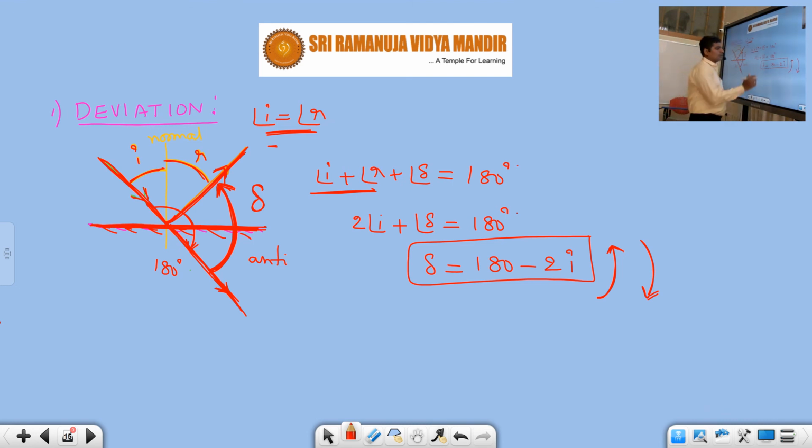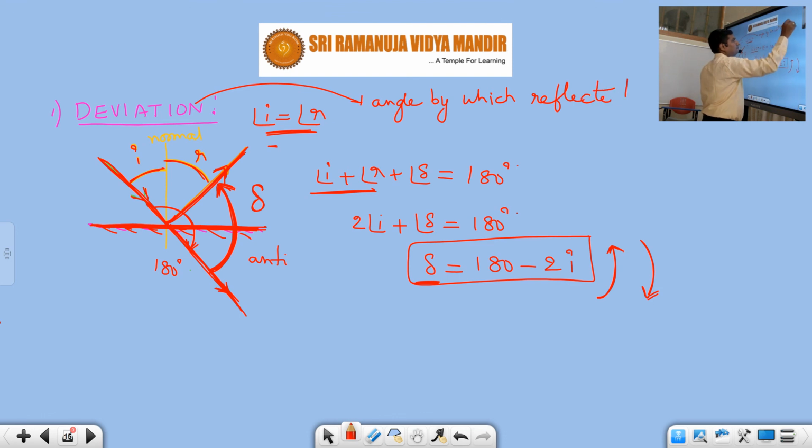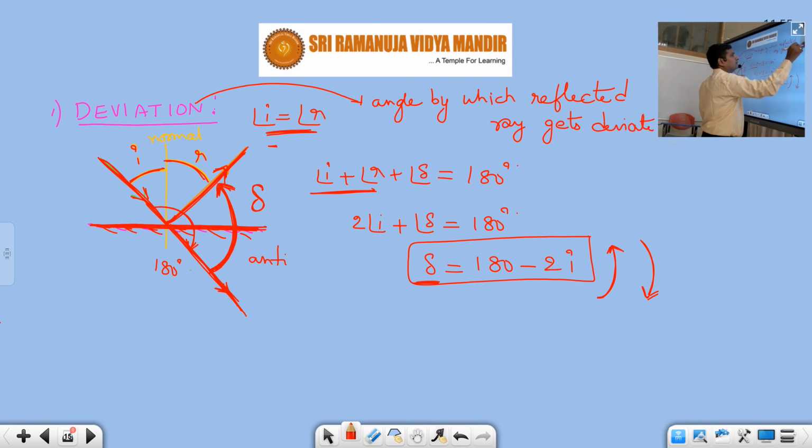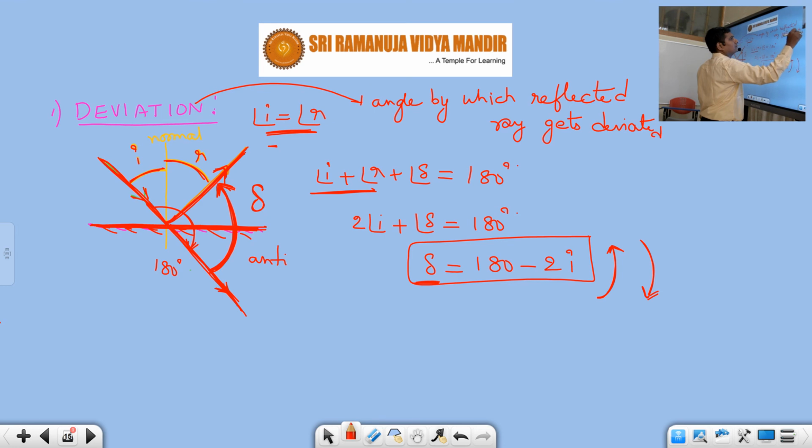So I hope, students, you understood what is meant by angle of deviation. Angle of deviation is nothing but the angle by which the reflected ray gets deviated. That is called the angle of deviation. Now let us see one simple example, students, here.